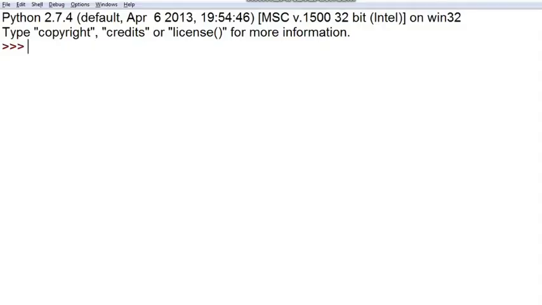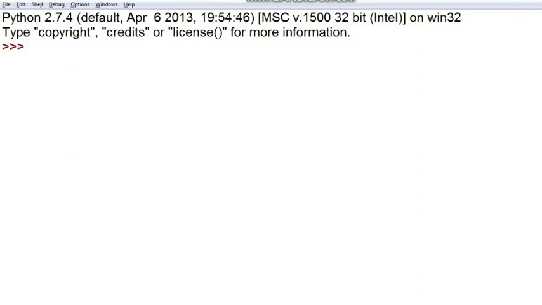Students, let us begin with the practical session now. So you can see here that I have opened the interactive mode in front of me, and I'm going to show you how you can see the data type of the different variables and the memory reference of the address, and we will check the mutable and immutable data types also.